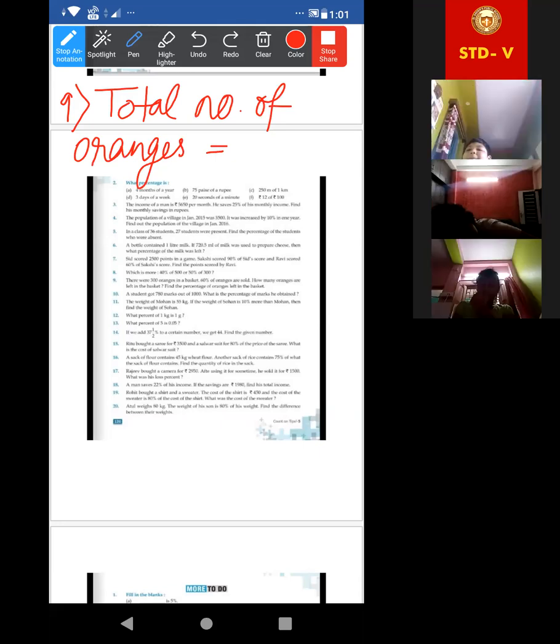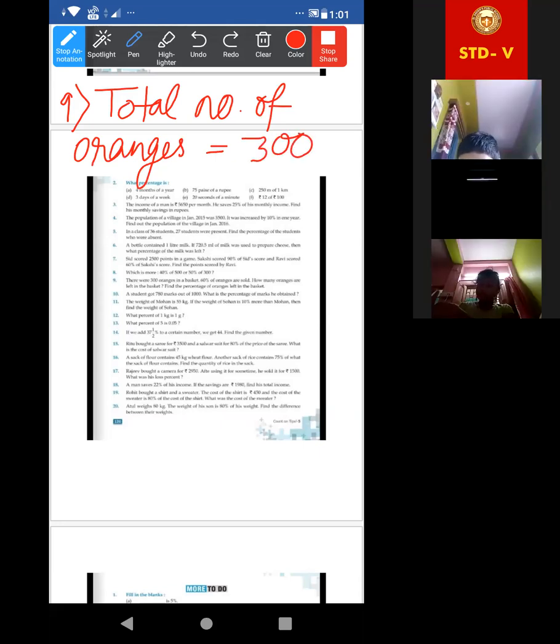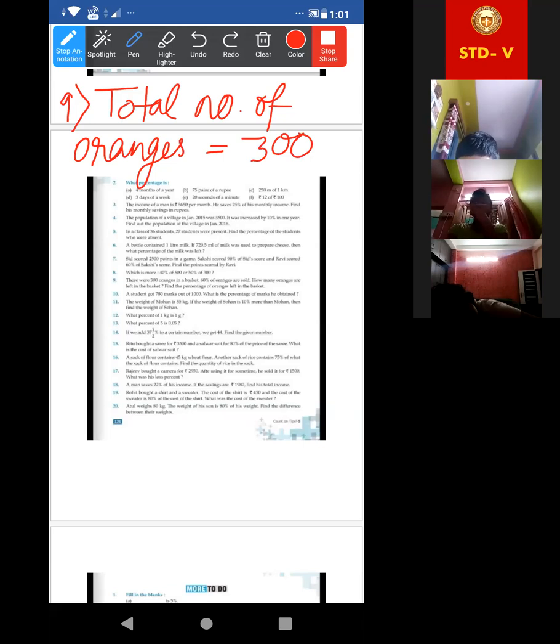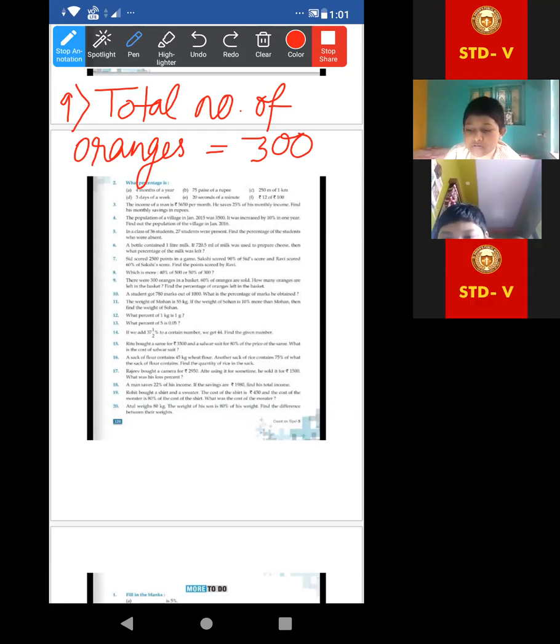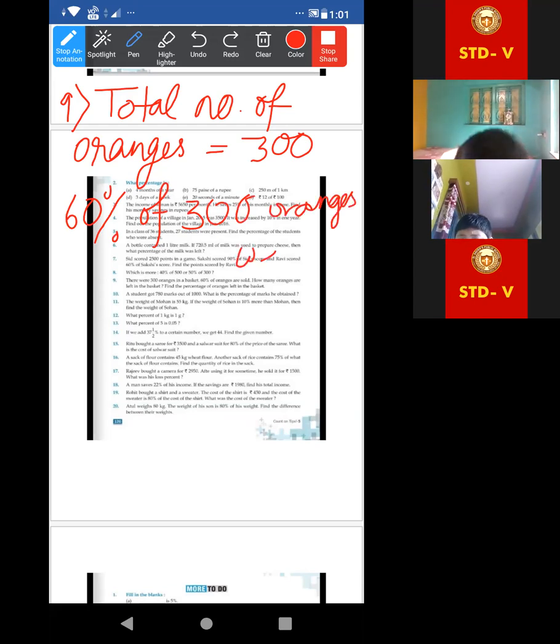Divyanka, total number of. Maybe there is a network issue today. Even I cannot hear properly. I cannot hear you properly. And me also. Acha, 60% of 300 oranges were sold? Yes, ma'am. That is equal to